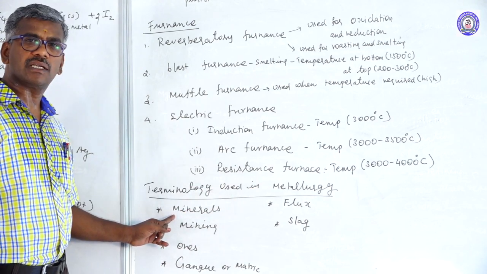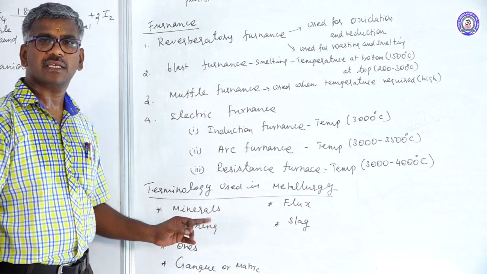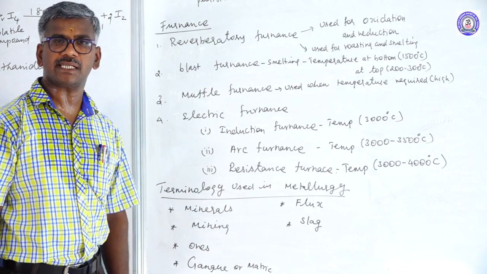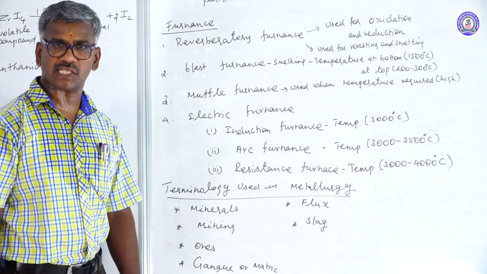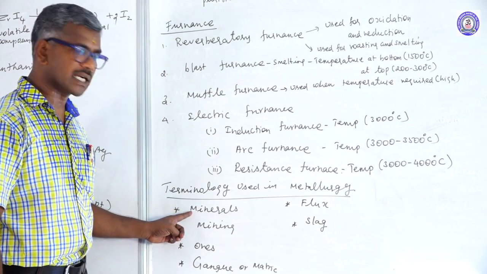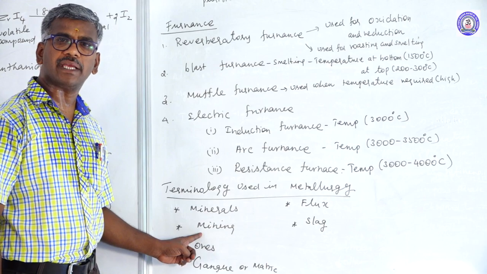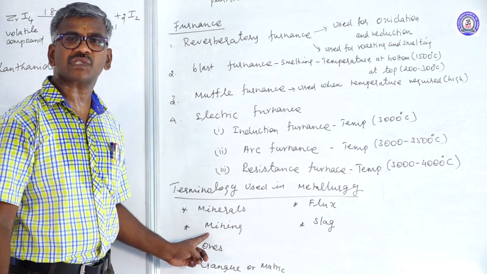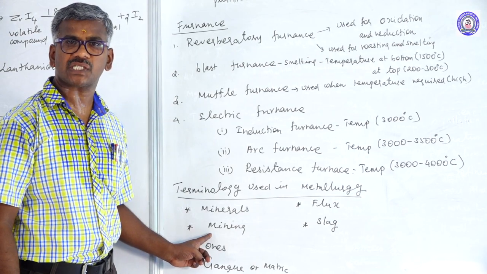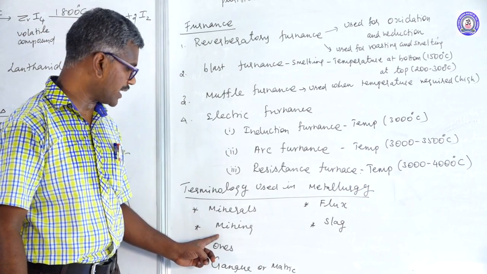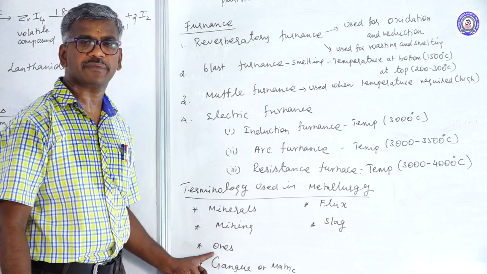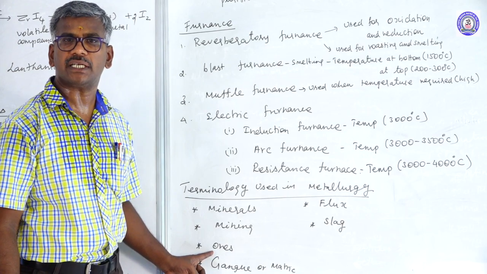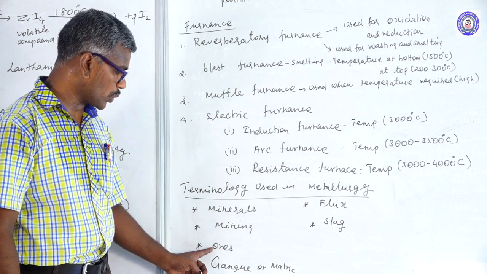First one is minerals. What is the meaning of minerals? The naturally occurring chemical substances of metals present in the earth's crust. This name is called minerals. Another one is mining. The process in which ores are extracted from the earth's crust. This name is called mining. Another one is ores. The mineral from which metal can be extracted conveniently. This name is called ores.